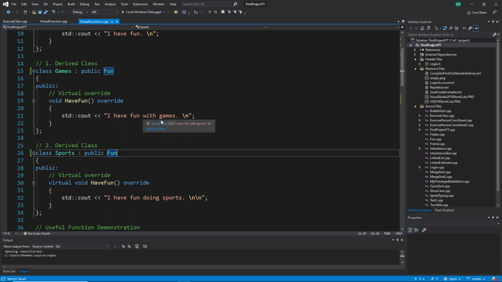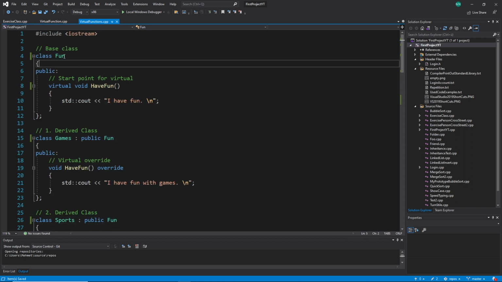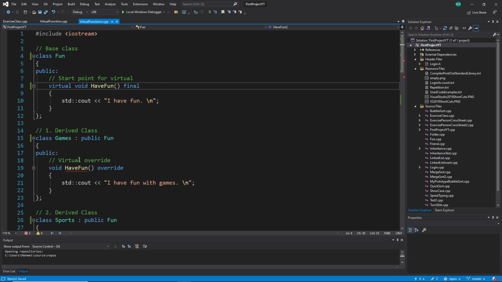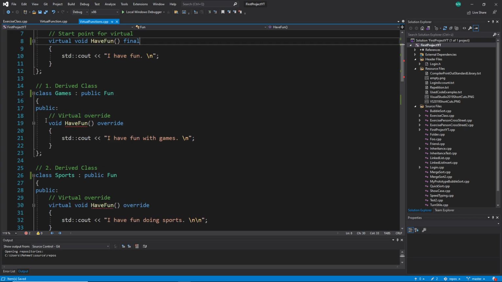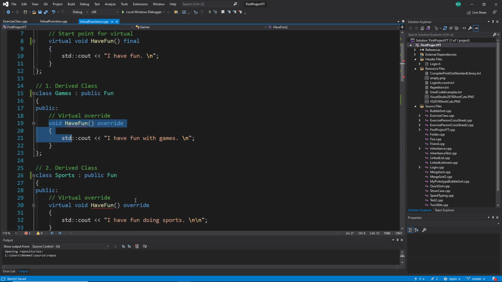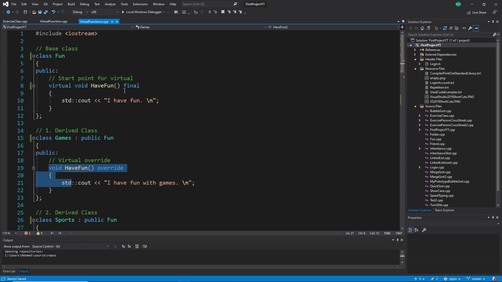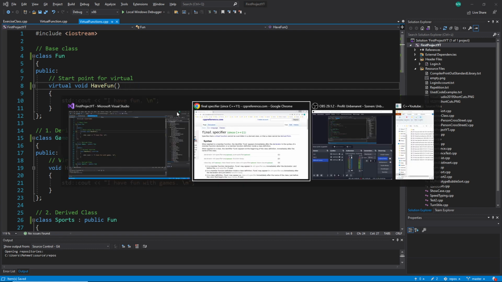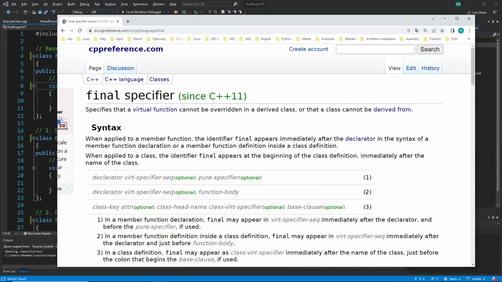Okay, then the second example would be with a virtual function. Here in my class fun, which is my base class, I have a virtual function. And when I say now, okay, you are final, you can see all my derived classes that are trying to override this virtual function are not working anymore because it's not allowed. You can't override a virtual function with the final specifier. And yeah, actually that was it. One more thing, perhaps we go to cppreference.com.